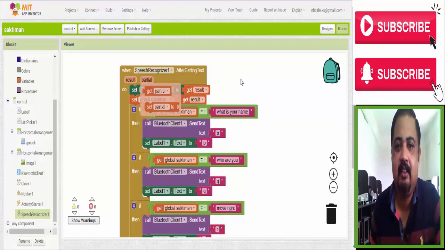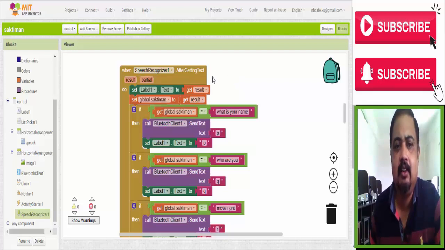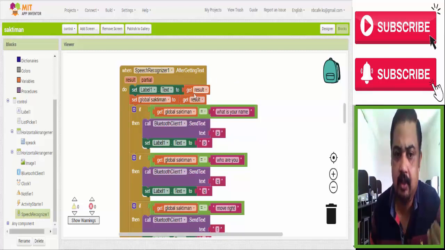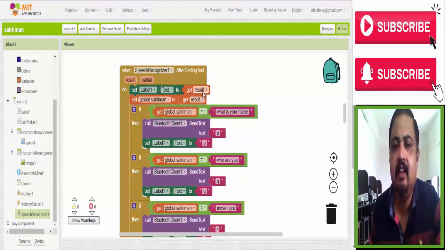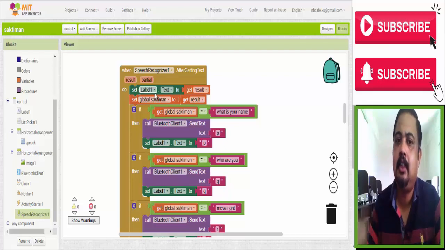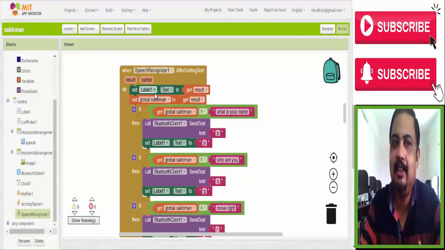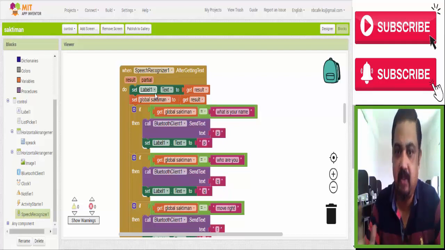So, special: the speech recognizer. The first thing, set a label text, get result. Whatever you speak, whatever instruction you give, it shows first in label 1, because whatever I speak, whatever command you give, that is converted to text, and you have to see whether the text is correctly converted or not.